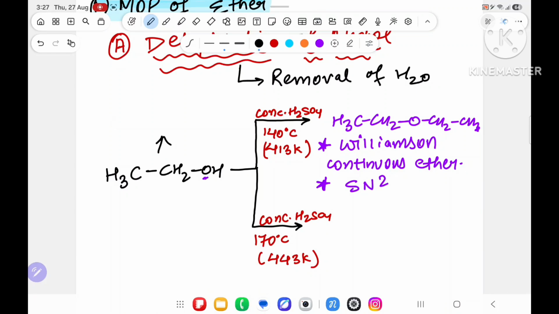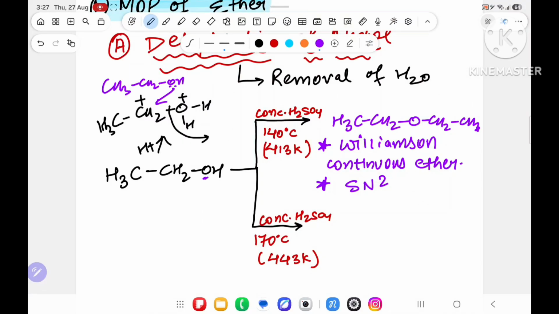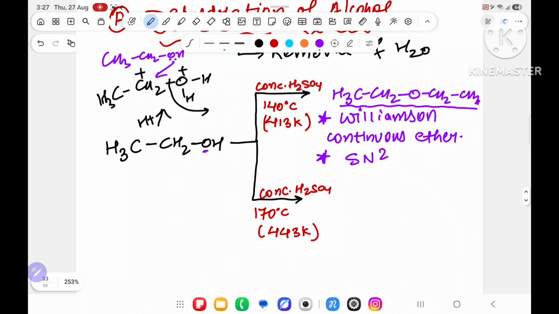First of all, you will get H plus from concentrated H2SO4. It will become CH3CH2OH2 plus, and H plus will go. Then another mole of CH3CH2OH will come, attacking, and then it will form ether. Understanding? So this is the mechanism behind it. Now, second, if you increase the temperature, it will form alkene, CH2=CH2.